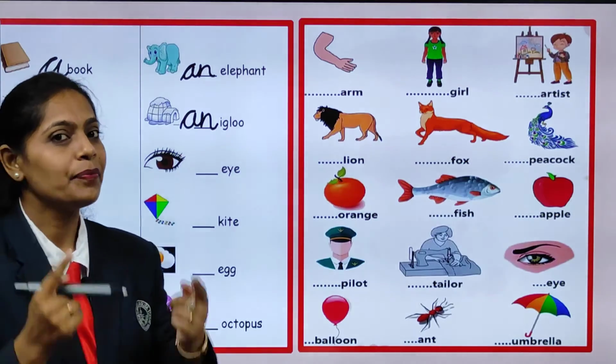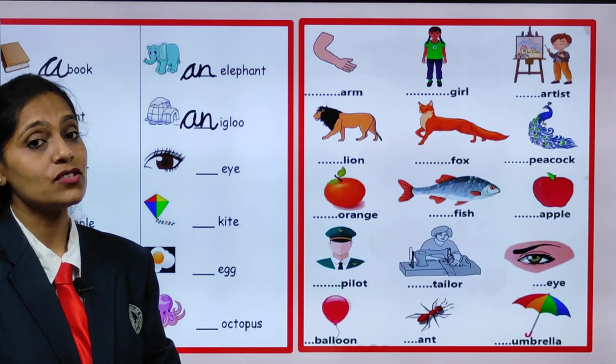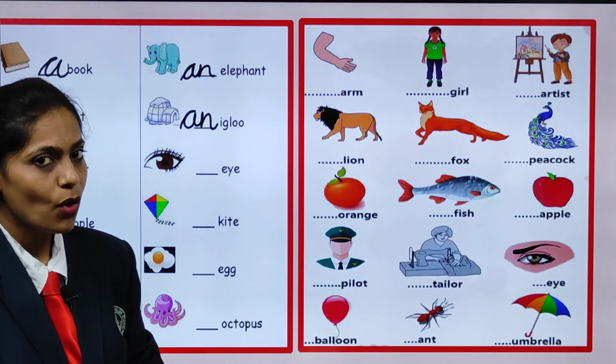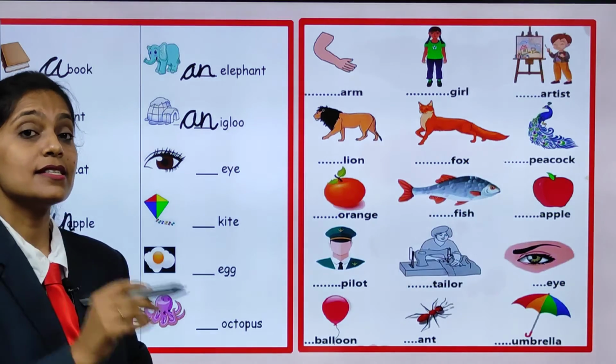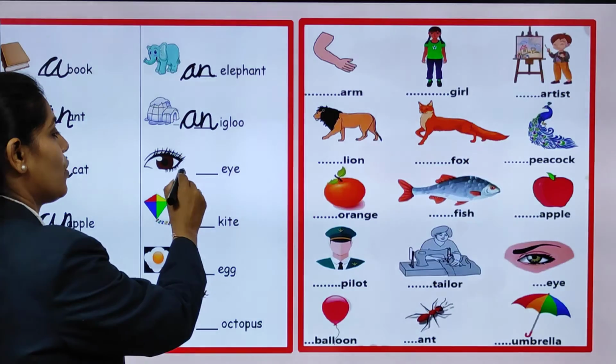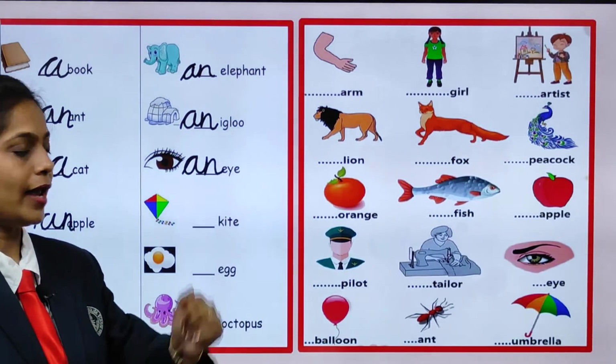Now, what is this? Ink. Yes. Now, look at the initial sound. What is it, children? Yes, it is I. Now, tell me, is I a vowel? Correct. It is a vowel. So, what are we going to write there? Yes, we are going to write there an. So, come on, say an ink.